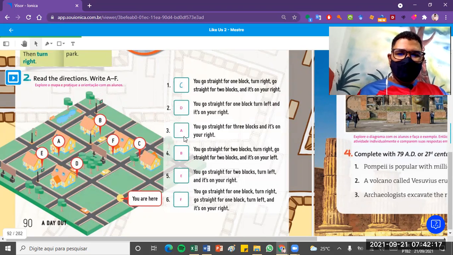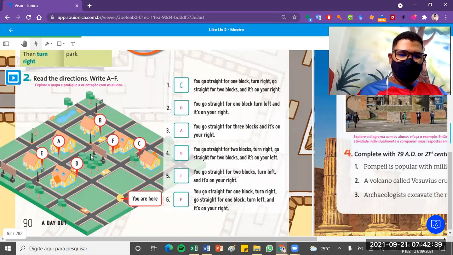And to A, you go straight for 2 blocks, and it's on your right. For A, okay? Go straight for 2 blocks, it's on your right. B, you go straight for 2 blocks. See? 1, 2. Turn right, okay?